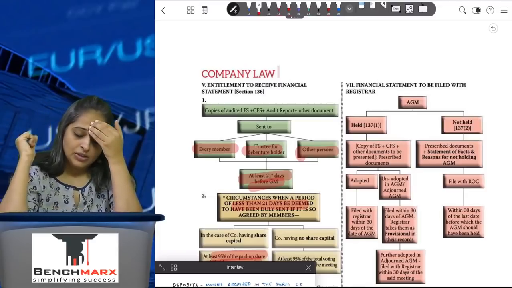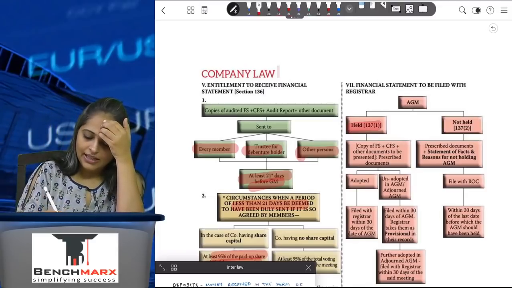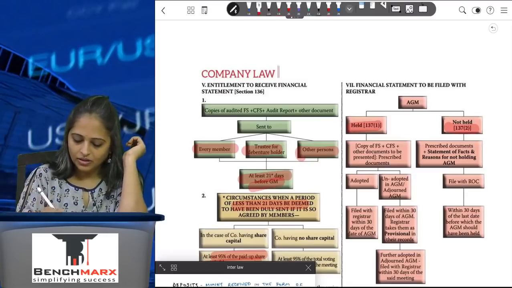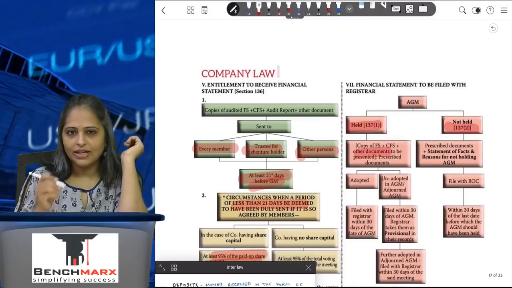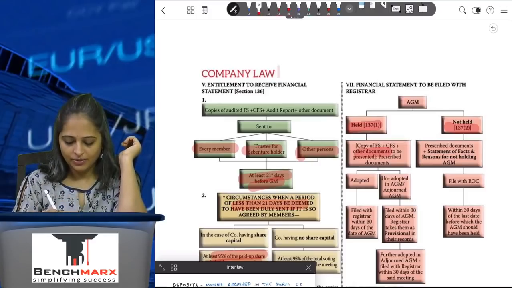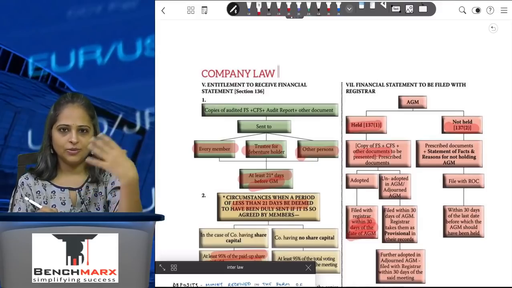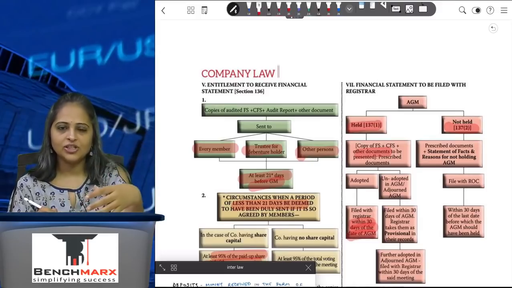If the AGM has been held, then you will have to file the copy of the financial statements which have been adopted at the AGM within a period of 30 days from the date of the AGM. If they are not adopted at the AGM, so the shareholders don't agree with the financial statements which have been submitted by the board of directors at the AGM,